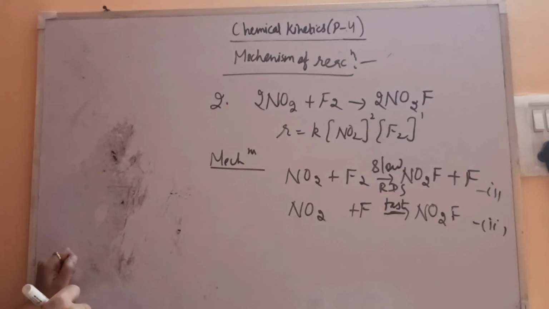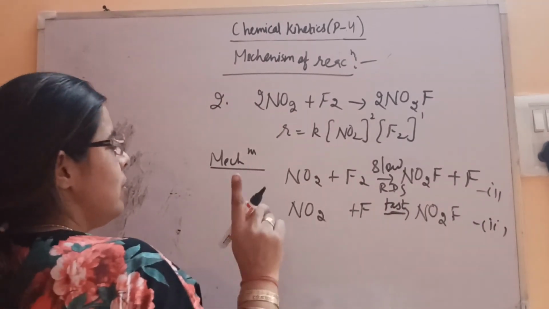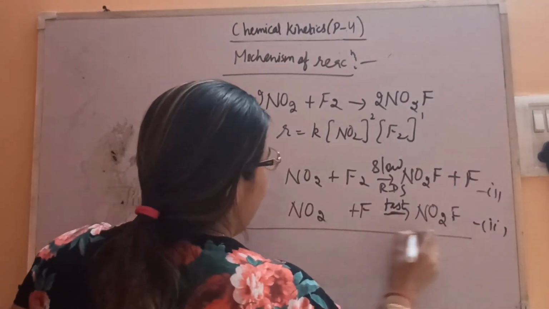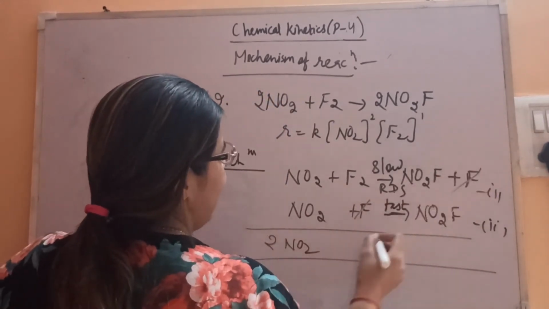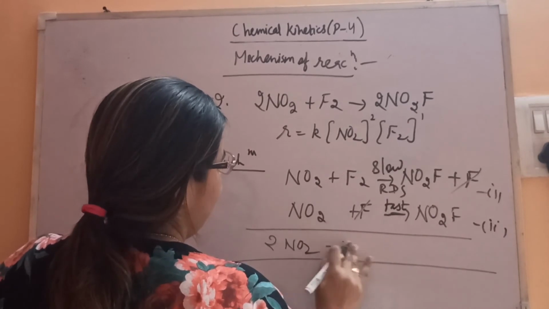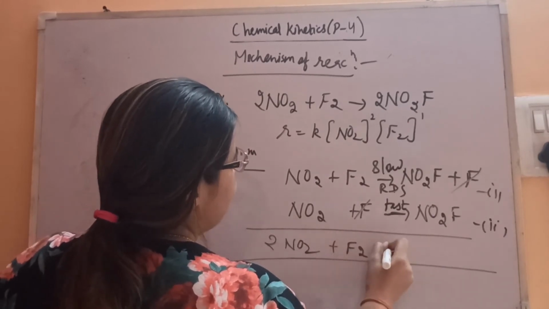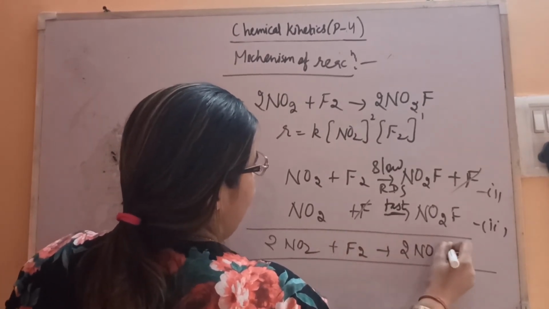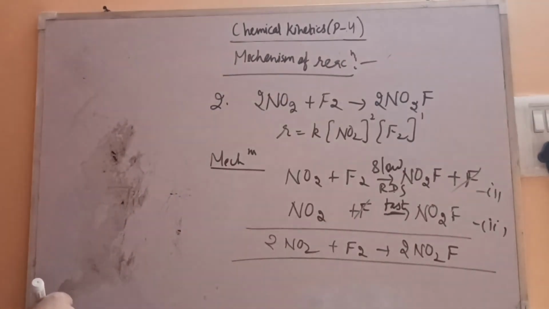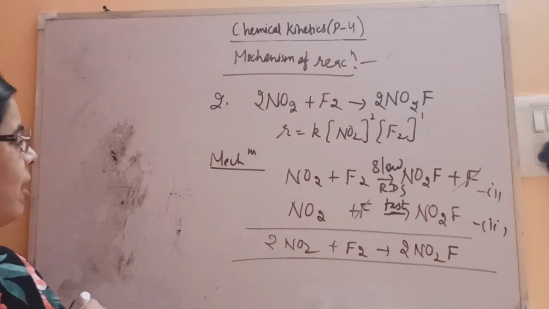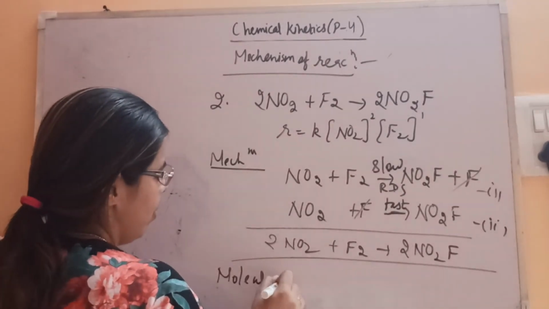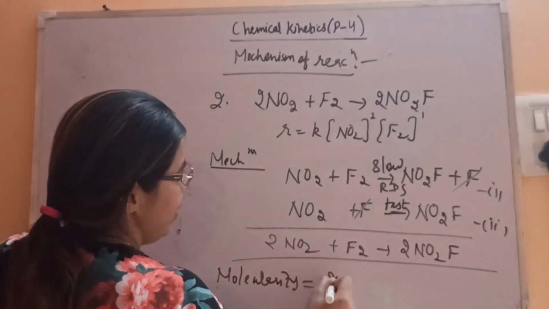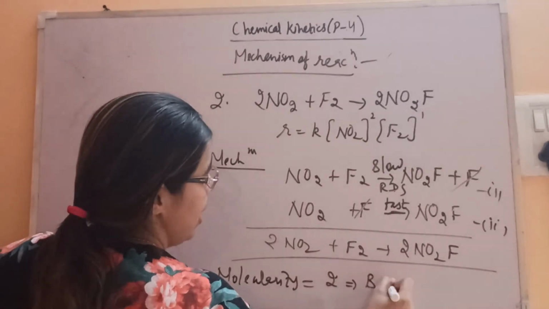Fine. So when you add these, what will you get? 2NO2, the F will get cancelled out, plus F2 gives you 2NO2F. So this is about the mechanism of this reaction. So the first step is the rate determining step, that is RDS. So what is the molecularity from there? Molecularity is 2, so it's a bimolecular reaction.